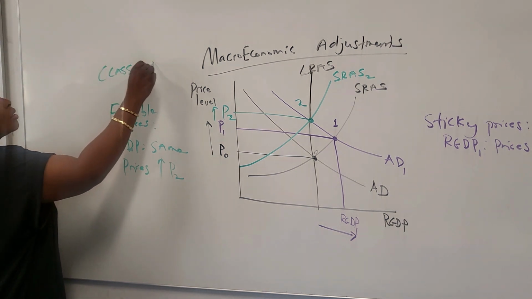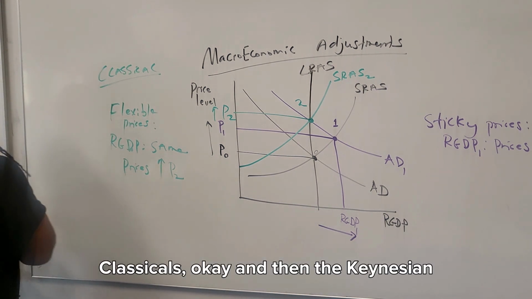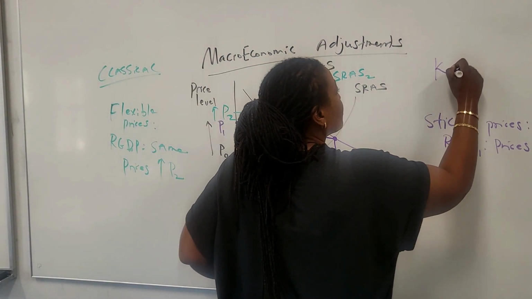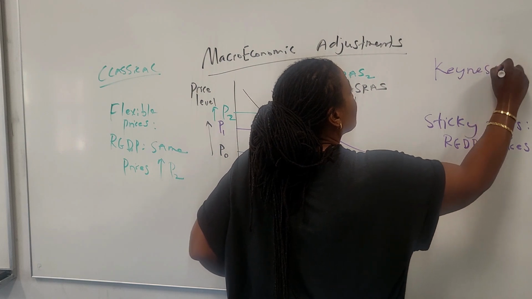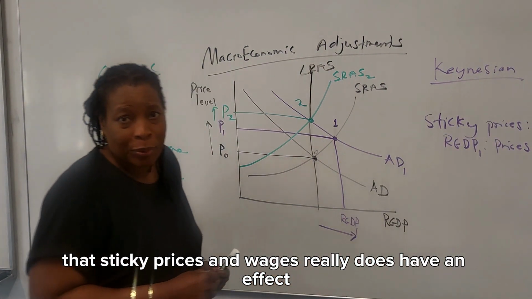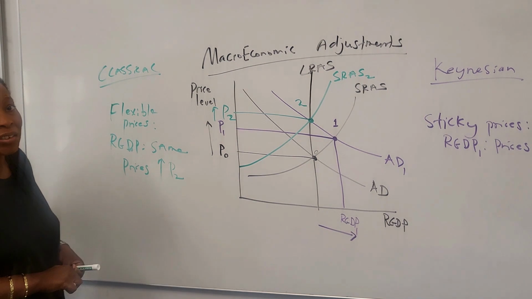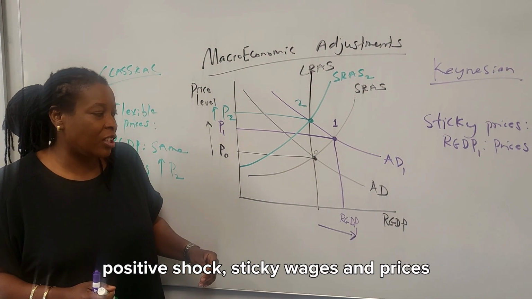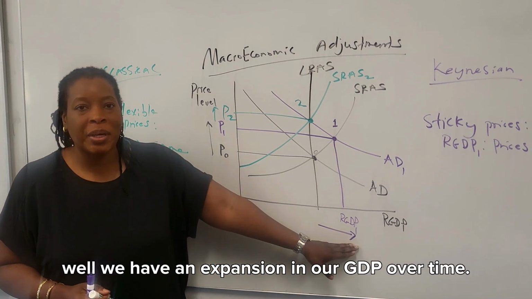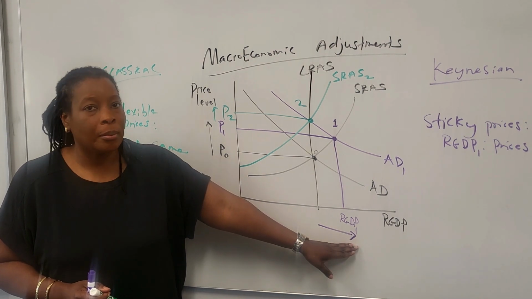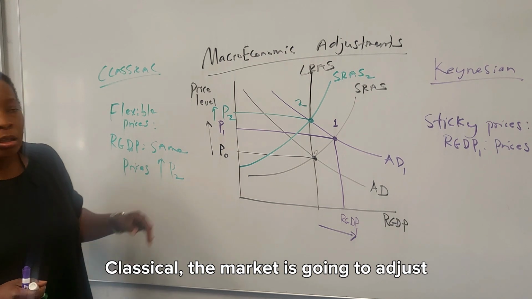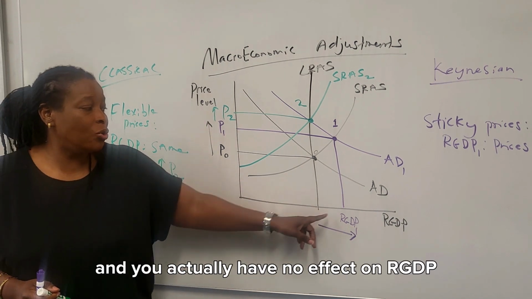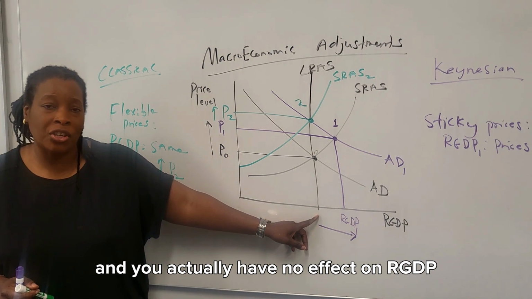Classical. Okay. I have the Keynesian. That sticky prices and wages really does have an effect. Positive shock, sticky wages and prices, well, we have an expansion in our GDP over time. Classical, the market is going to adjust. Prices are going to be higher and you actually have no effect on our GDP.